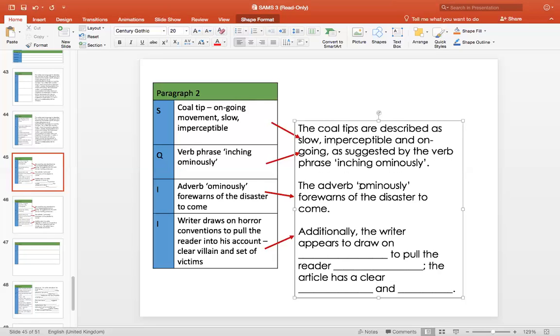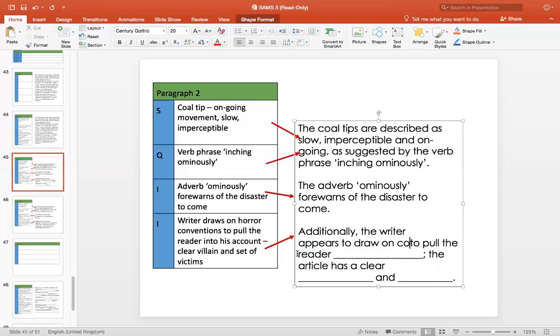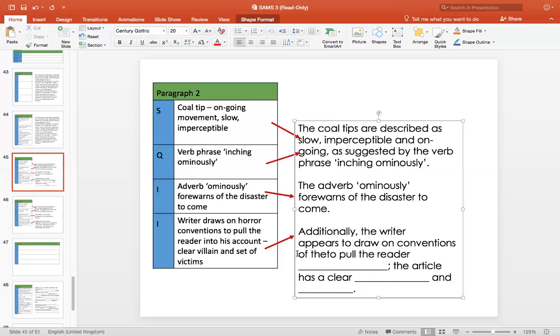And I'm then going to aim to make that second inference. The writer draws on horror conventions to pull the reader into his account, a clear villain, and a set of victims within the writing. Okay, the villain is the cold tips, and the victims are obviously the students who were unfortunately in the school at the time of the incident. So that bottom inference box there, I'm then going to follow the arrow and include it in that part of the sentence starters. So additionally, the writer appears to draw on, let's say, conventions of the horror genre.